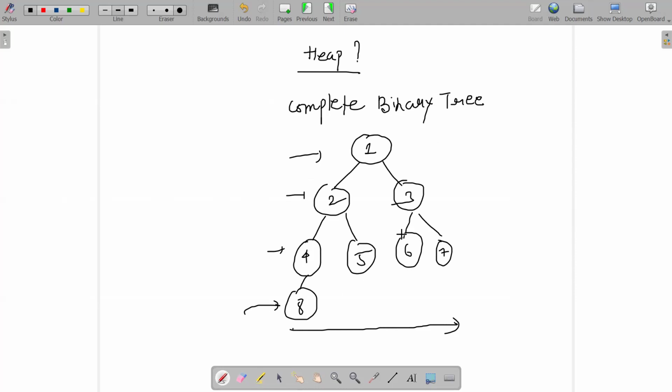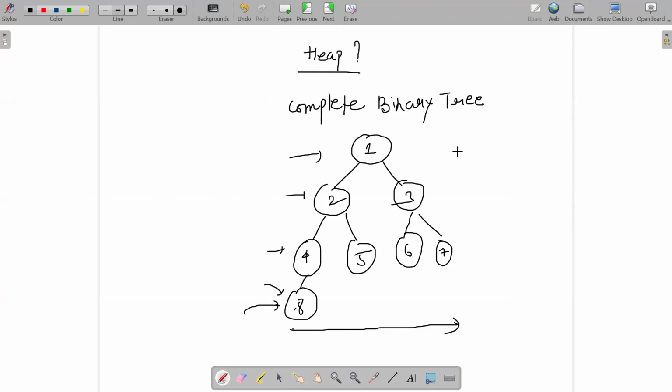Okay. Any doubts corresponding to this? What is a complete binary tree? Tell me that. All the levels except the last level would be completely filled. Last level may or may not be completely filled. Okay. And if you are filling the last level, from the leftmost to the rightmost position, in this manner the filling should be done. That's when I can say that the given binary tree is a complete binary tree. Now, heap is a kind of complete binary tree, right? Heap is a complete binary tree.